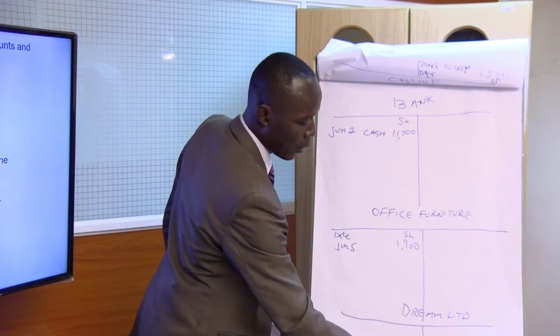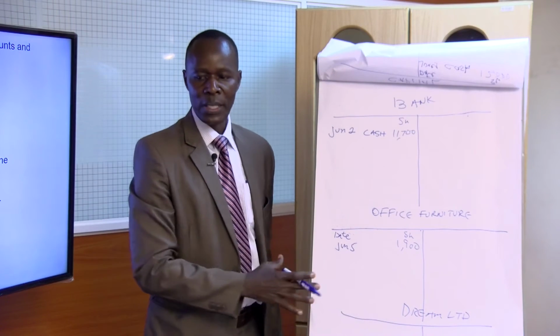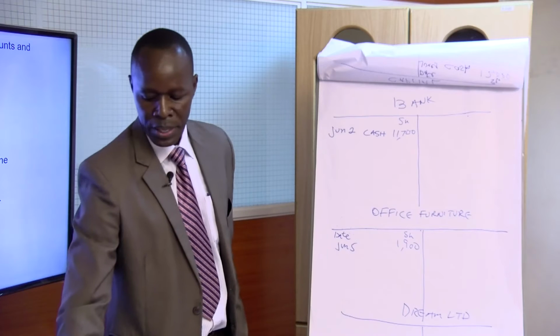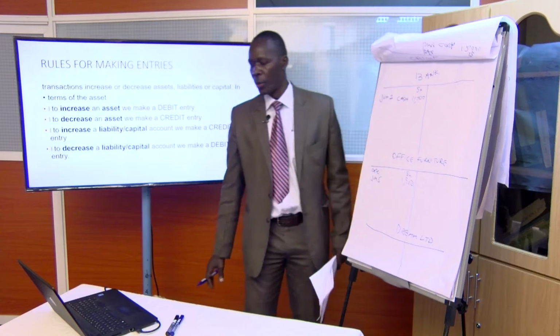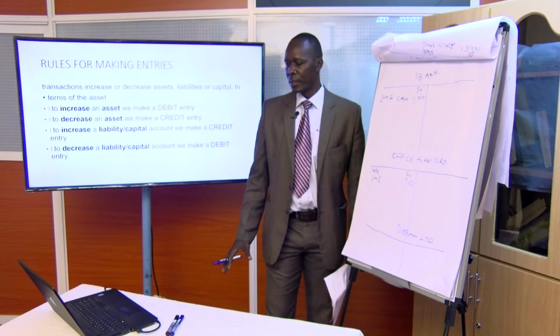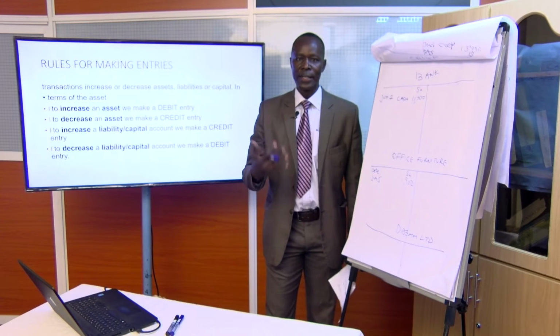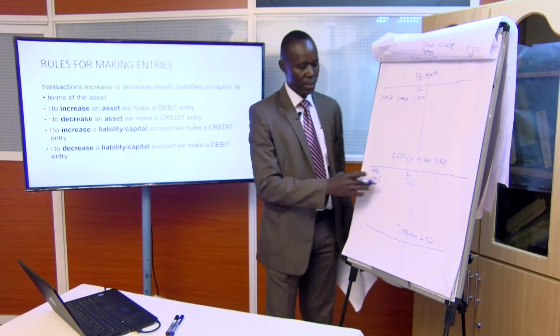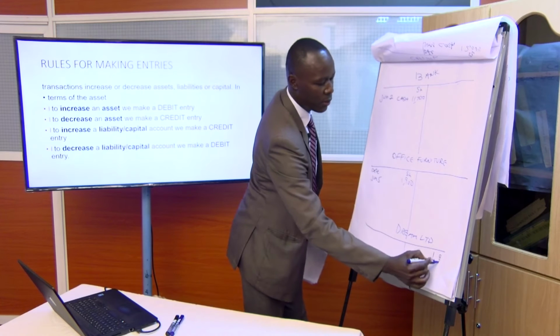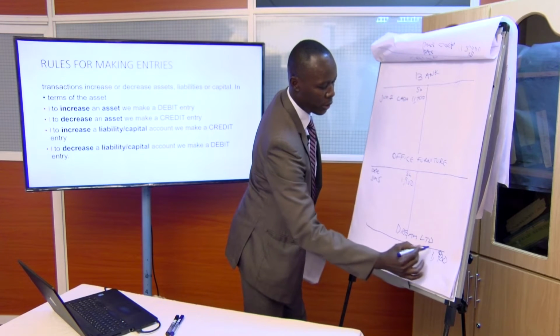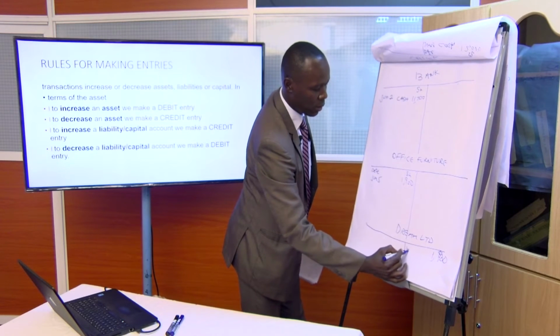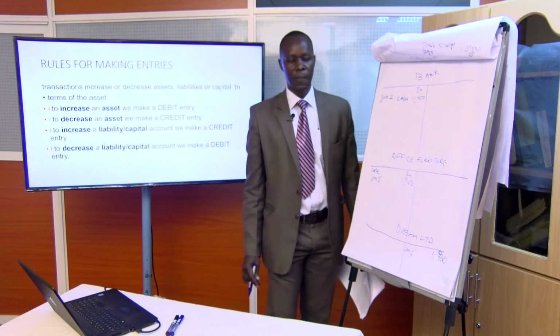Then we are owing, so we have increased the liability. Any increase in liability, let's go back to our rules again. An increase in liability must be credited. So let's credit that, 1,900. Show the currency, show the date as well, June 5th.